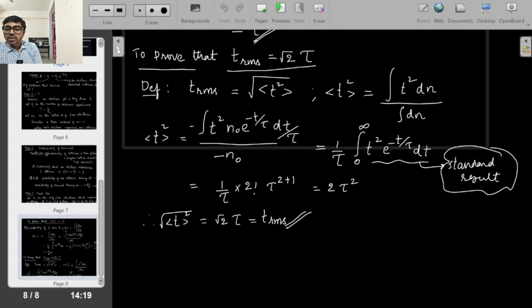With simple manipulation, it will come out to be integral x square e power minus x dx. It is a standard formula in definite integration. It will come out to be 2 factorial times x power 3. You can just substitute there and you will get that the RMS value of t is nothing but root 2 times tau. With that I have completed the proof.